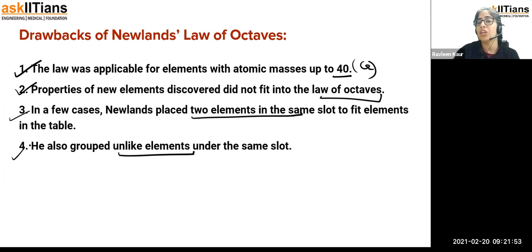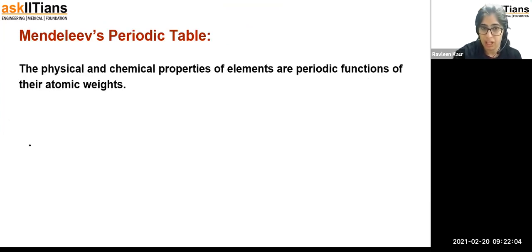After Newlands' law of octaves, there was a requirement for a new table, which is called Mendeleev's. So Mendeleev's table was given, Mendeleev's periodic law was given. Let us discuss what was given by him. According to Mendeleev, the physical properties of the elements are a periodic function of their increasing atomic masses or atomic weights. It means that if you arrange the elements on the basis of their increasing atomic masses, for example, like you generally place